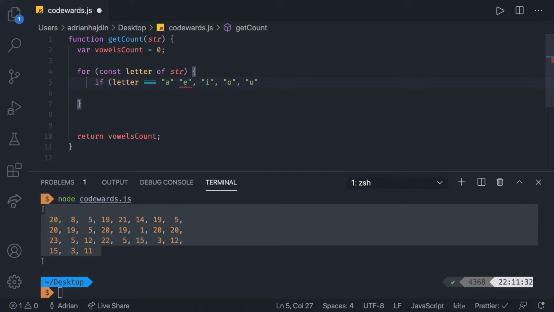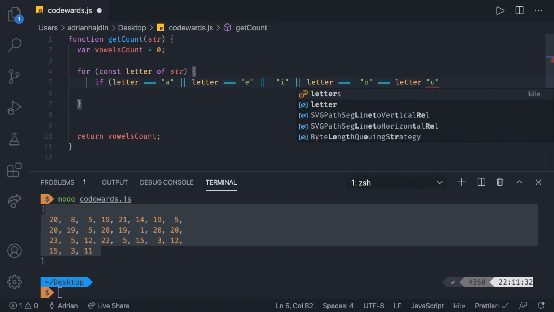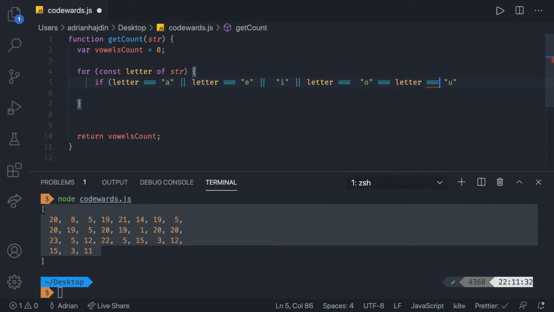So what we can say, if letter is equal to this, or if letter is equal to this, or letter is equal to this, or letter is equal to this. I missed it. Like this. Always use triple equals, by the way. It is simply better. And or letter is equal to this thing. Let's take a look. Yeah, I completely lost myself there in all the equalities.